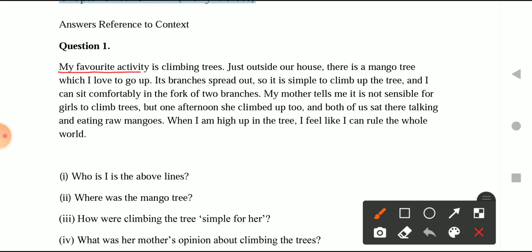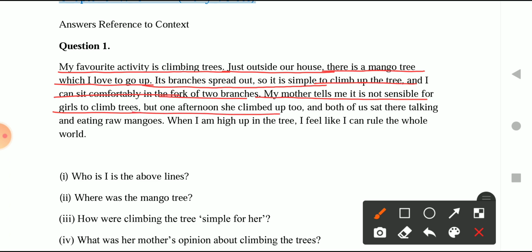My favorite activity is climbing trees. Just outside my house there is a mango tree which I love to go up on. Its branches spread out so it is simple to climb up the tree, and I can sit comfortably in the fork of 2 branches. My mother tells me it is not sensible for girls to climb trees. But one afternoon she climbed up too, and both of us sat there talking and eating raw mangoes. When I am high up in the tree, I feel like I can rule the whole world.